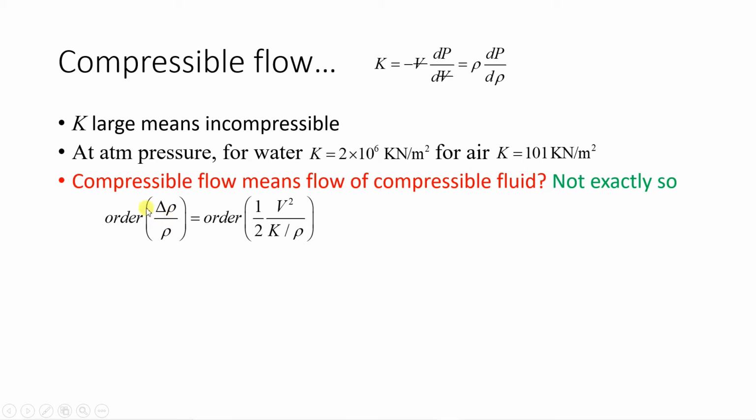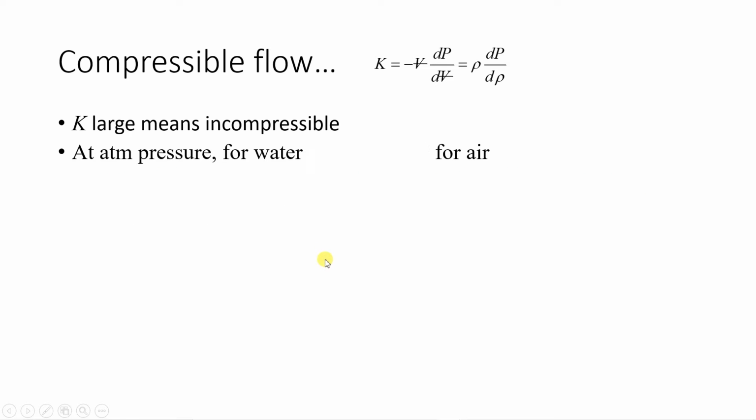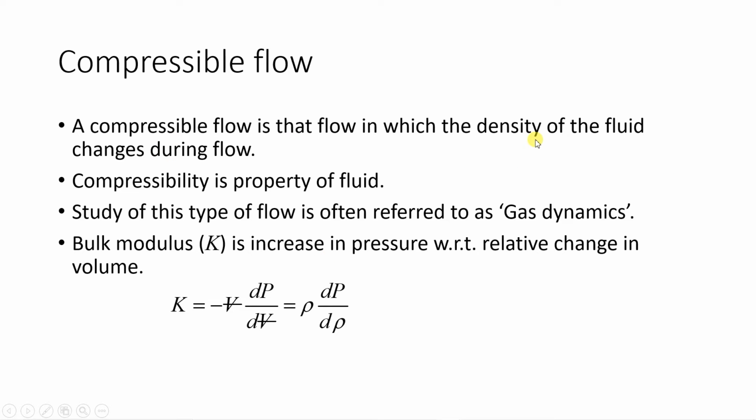Order of del rho by rho is equal to order of half v square by k by rho. Now this k is bulk modulus. Here I have defined the compressible flow in terms of density change. Compressible flow is that flow in which density of the fluid changes during flow.